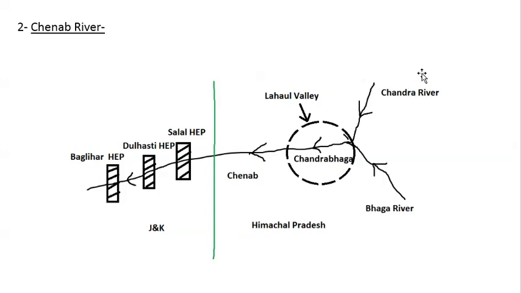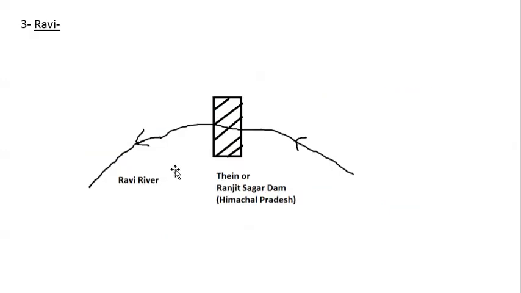Also, this Chandra river originates from Jozila Pass, and this Bhaga river originates from Baralacha. So this is about Chenab river. Then we have this Ravi river. As I discussed, the source of Ravi river is near Kullu Hills, near Rohtang Pass in Himachal Pradesh. And one important dam located on river Ravi is Theen or Ranjit Sagar Dam, which is in Himachal Pradesh.